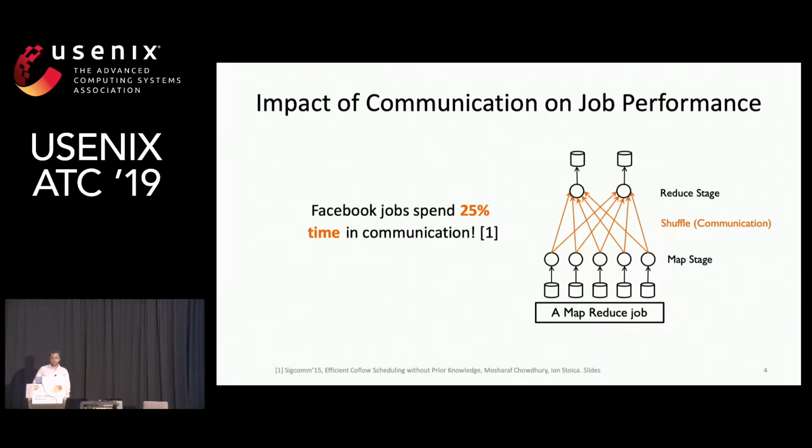The communication phase in such jobs has a great impact on job performance. For example, statistics based on a Facebook trace have shown that jobs spend around 25% of their time in communication. Hence, to speed up jobs, it is quite important to optimize their communication phase. Also, previous studies have shown that the key to speeding up the communication phase of big data jobs is to optimize the collection of flows and not the individual flows involved.